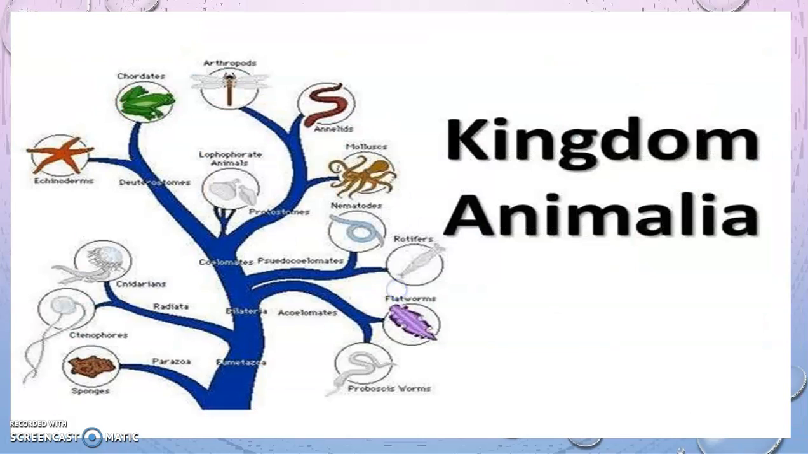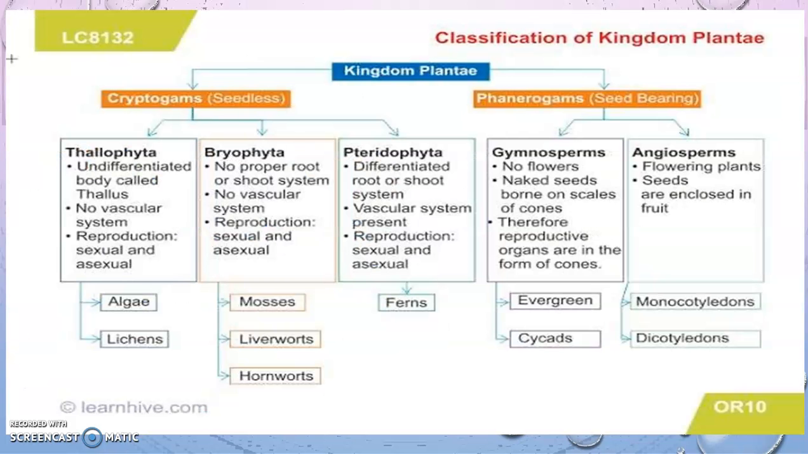Talking about the classification of plants, the plants are divided into two main types: those which do not bear seeds, that means seeds are hidden in them, they can't be seen, and those which have seeds in them. Seed bearing plants are called phanerogams, and the cryptogams are those which do not have seeds. So these cryptogams are again further divided into thallophyta, bryophyta and pteridophyta.